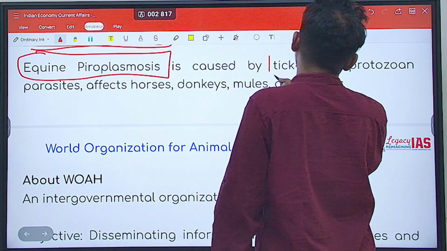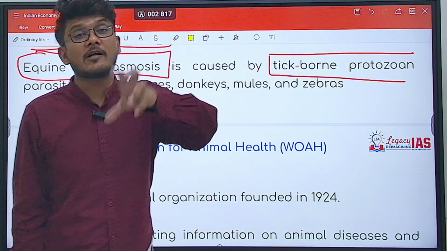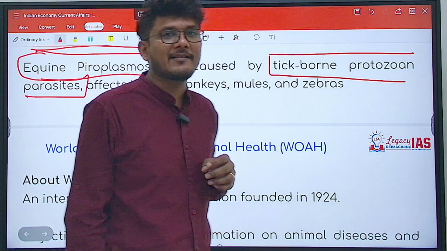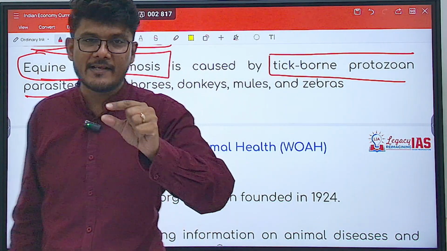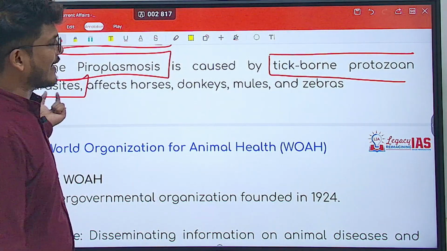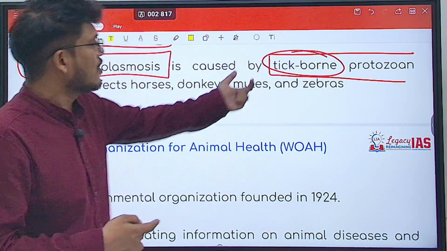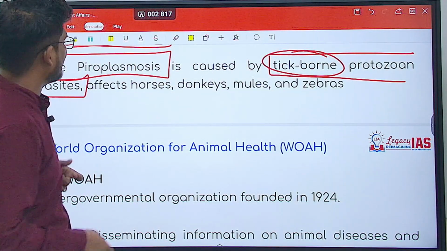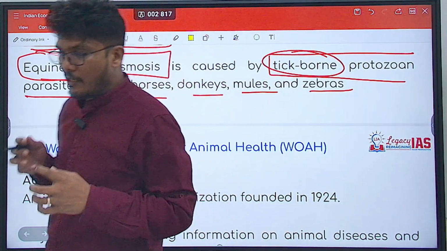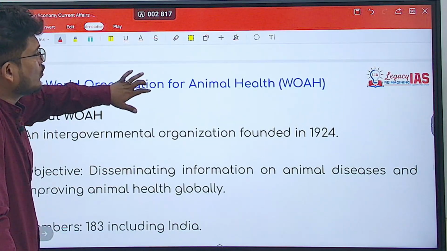It is caused by a tick or a tick-borne protozoa parasite. What is a tick-borne protozoa parasite? Tick itself is an organism. On that tick, there can be a protozoan parasite. So that is why tick-borne. That means it gets transferred from a tick. So it's a tick-borne protozoan parasite which affects horses, donkeys, mules, and zebras. So it affects specific animals, as we saw the examples of horses, donkeys, mules, etc.